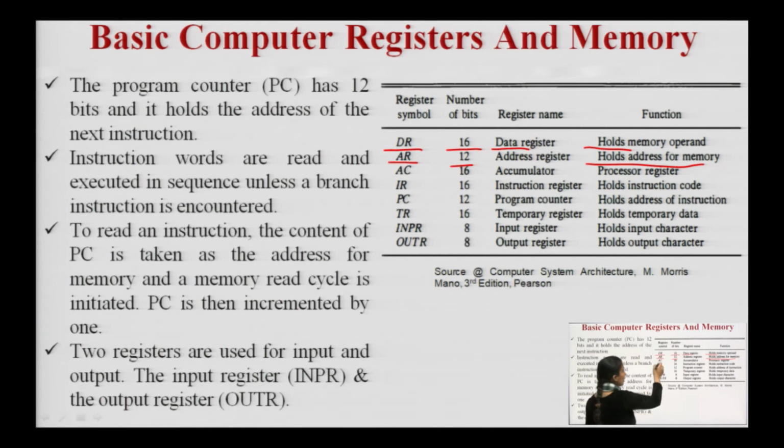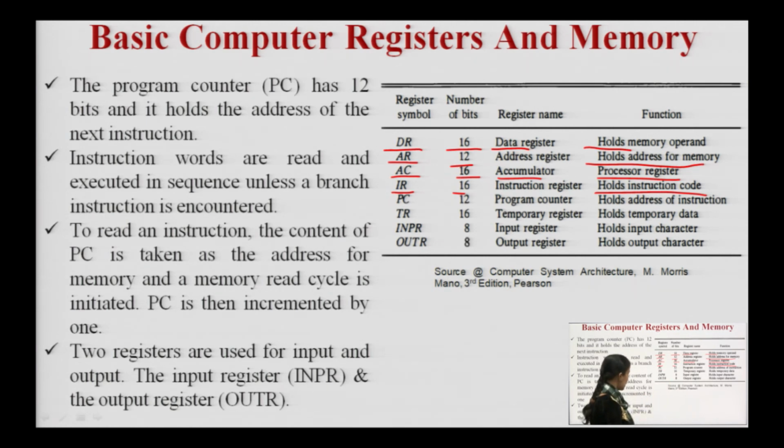The third one is AC, which stands for accumulator. It is of 16 bit, and it is defined as one of my processor registers. Then IR stands for instruction register, it is of 16 bit and it holds the instruction code. This instruction code, as we have discussed, is divided into my AR, opcode and I.